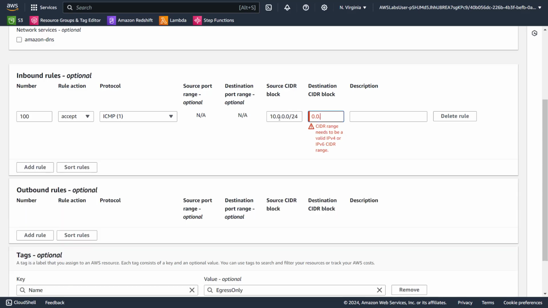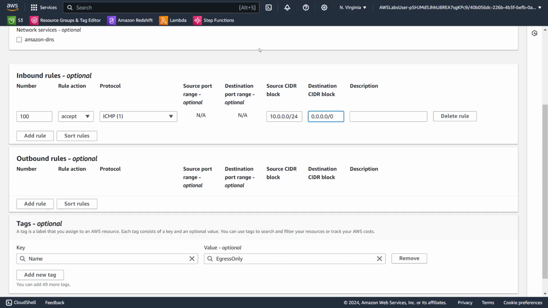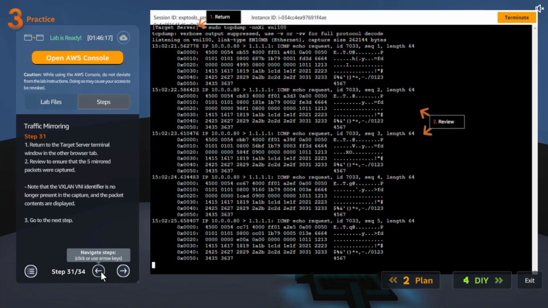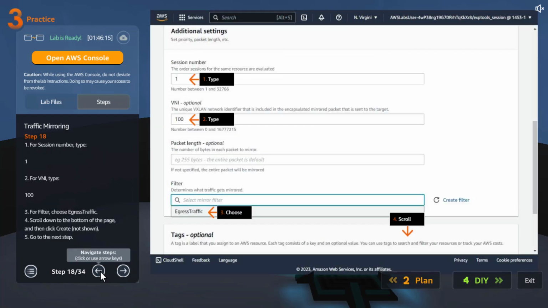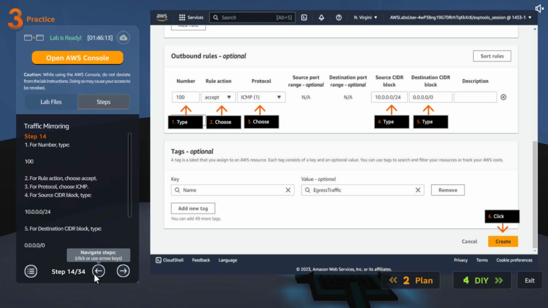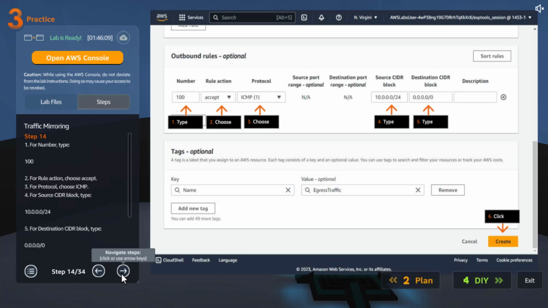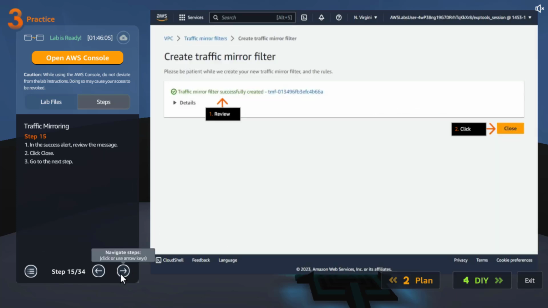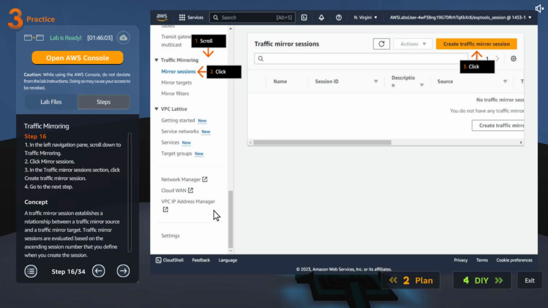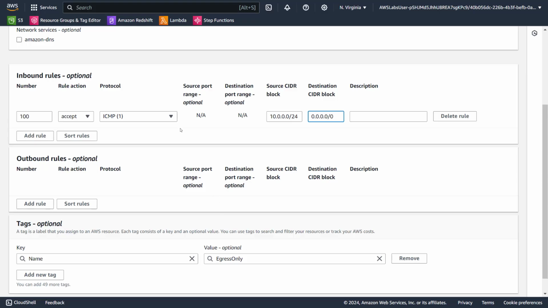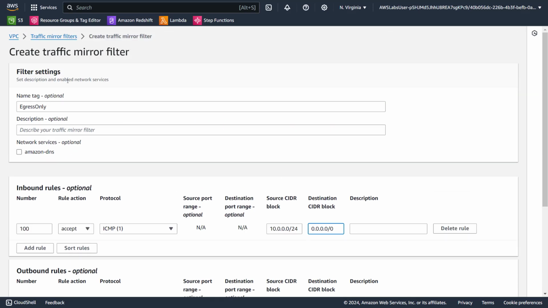Destination, I think they tried to do this one, if I'm not wrong. I can go back and check. Oh, egress traffic, sorry. Yeah, basically, I think that's what I did. Okay, nice. Right, yeah. Let's go there. I think pretty much that's it. I can change the name to egress traffic.